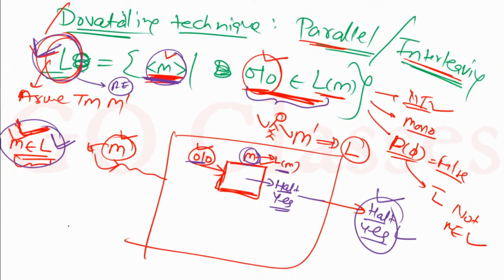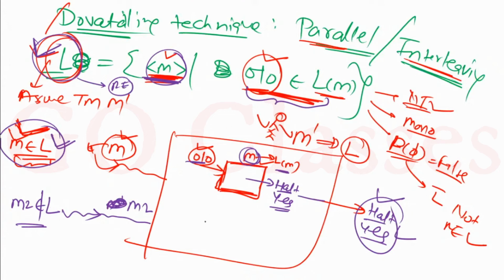Now let's also see why this problem is not decidable. What will happen if you give me a non-member? If you give me a Turing machine, let's assume M2, which does not belong to L. Yes, what you are saying, that we are going to discuss. If you give me a Turing machine M2 which does not belong to L, what it means? It means that this Turing machine M2 does not accept 010.